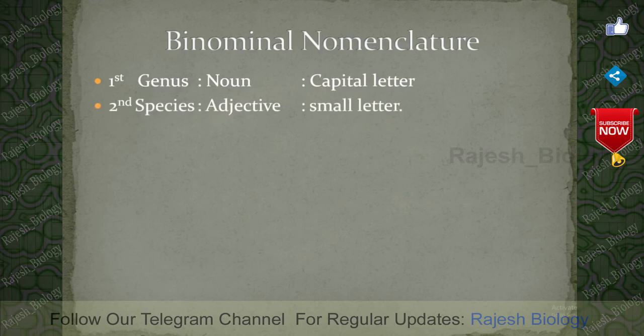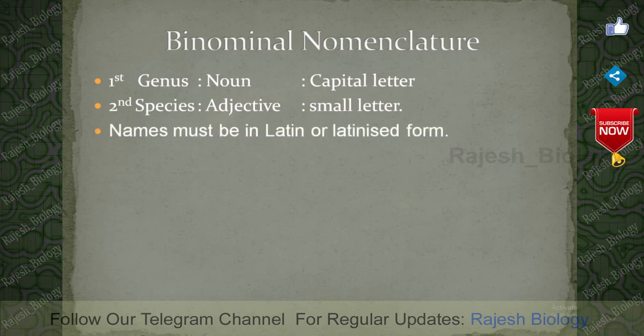The species name must be, in most cases, an adjective. Adjective means any word or phrase applied to a person or an organism or anything to describe an actual quality. To describe the quality we use adjectives. So most of the species names are adjectives. For example, Periplaneta americana. Americana indicates its locality, right? So the species name starts with a small letter.